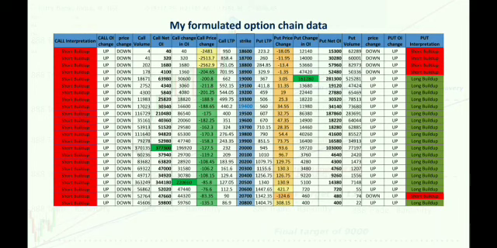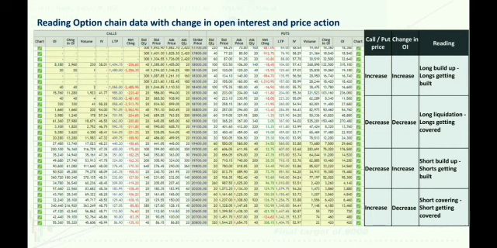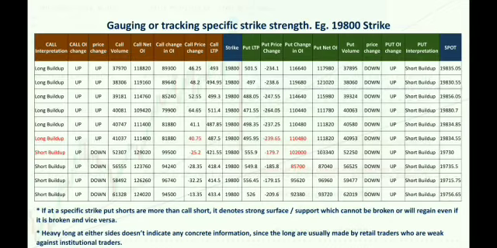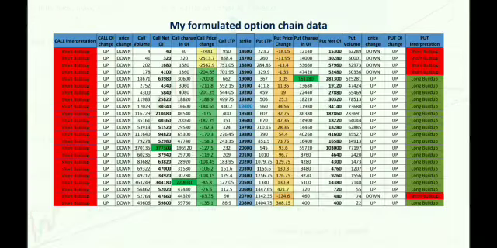I suggest you start by first interpreting the price and change in OI, and then capturing the data at the best possible intervals that you can, and then studying it.